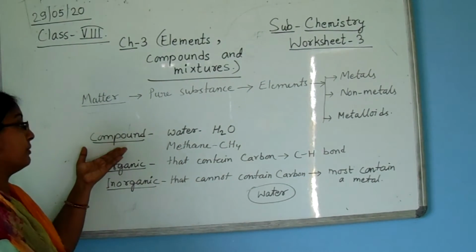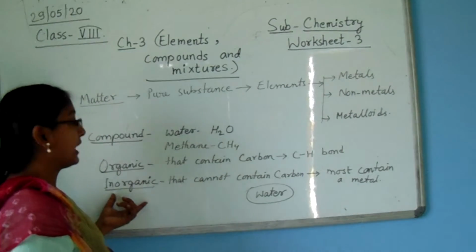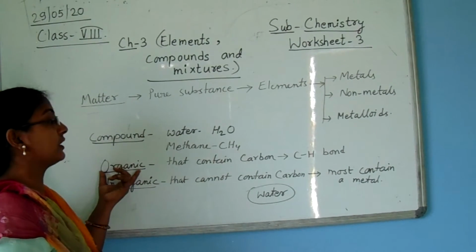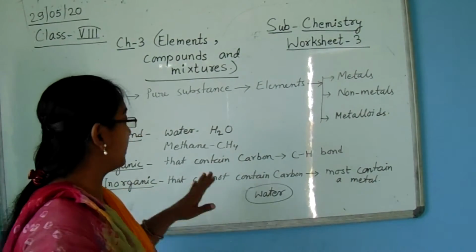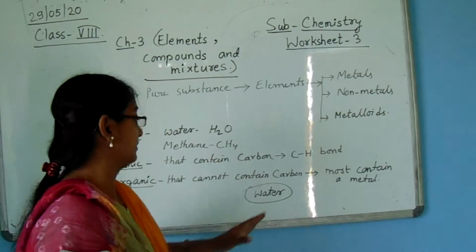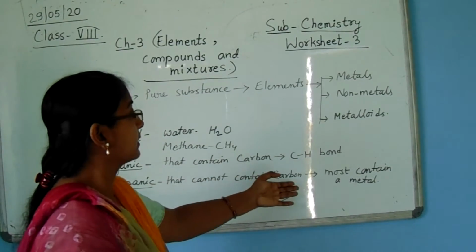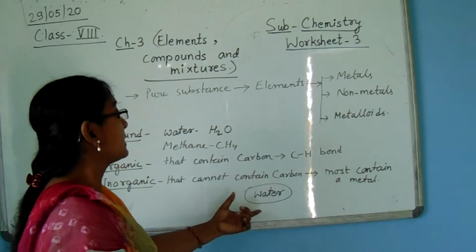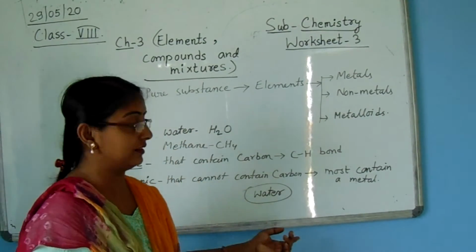Compounds are of two types, organic and inorganic. Organic compounds, obviously, mostly contain carbon, that is a C-H bond. Inorganic compounds do not contain a C-H bond, but mostly contain a metal.